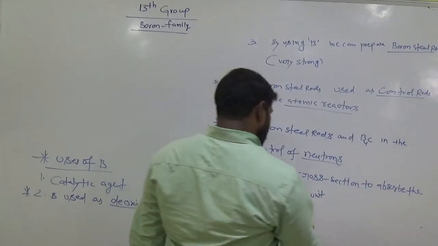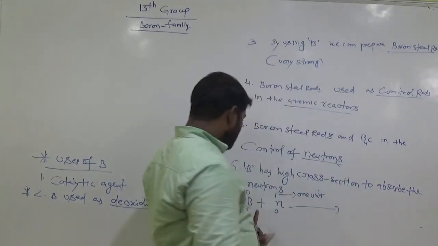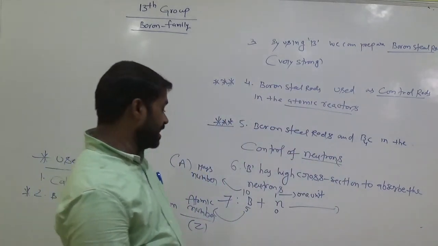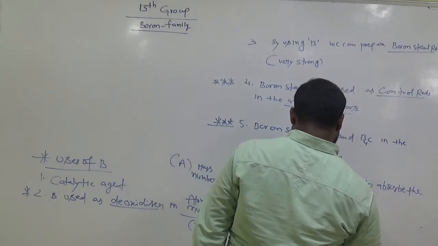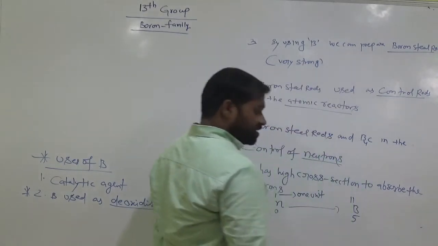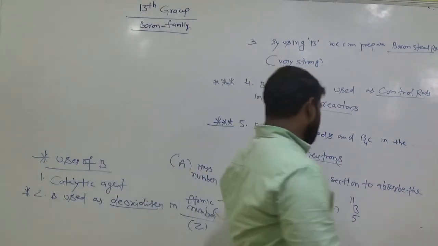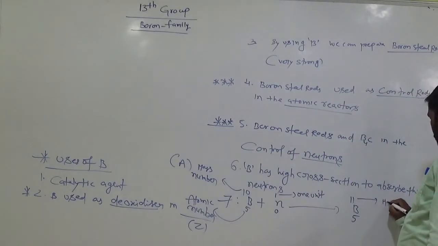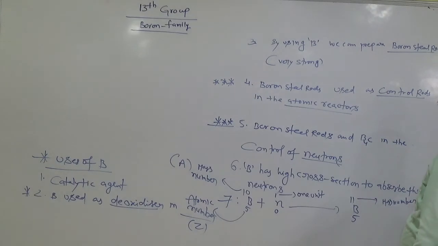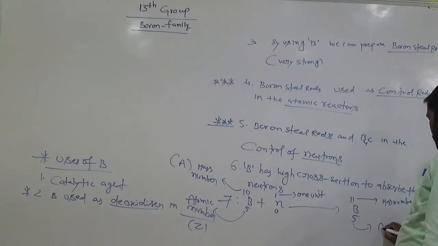And what reaction takes place? This boron and a neutron give B11 with atomic number 5. Here this is the mass number A. What is the atomic number here? 5.